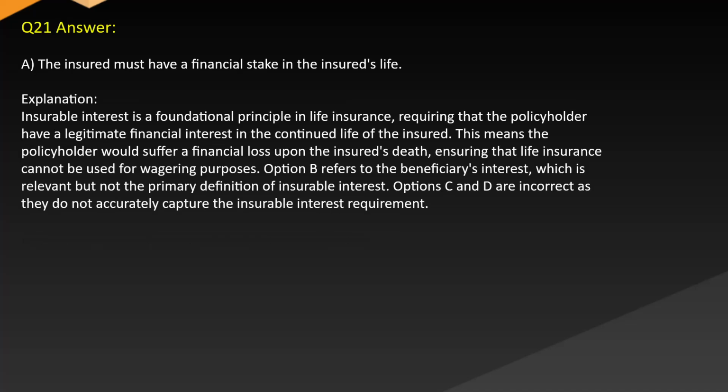Correct answer: A. The insured must have a financial stake in the insured's life. Explanation: insurable interest is a foundational principle in life insurance, requiring that the policyholder have a legitimate financial interest in the continued life of the insured. This means the policyholder would suffer financial loss upon the insured's death, ensuring that life insurance cannot be used for wagering purposes. Option B refers to the beneficiary's interest, which is relevant but not the primary definition of insurable interest. Options C and D are incorrect, as they do not accurately capture the insurable interest requirement.